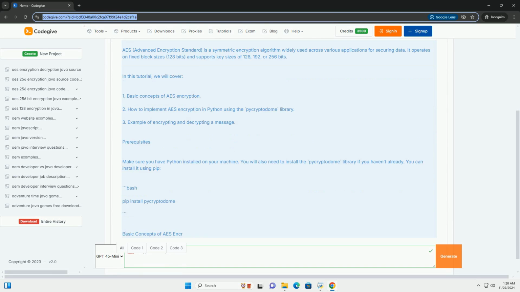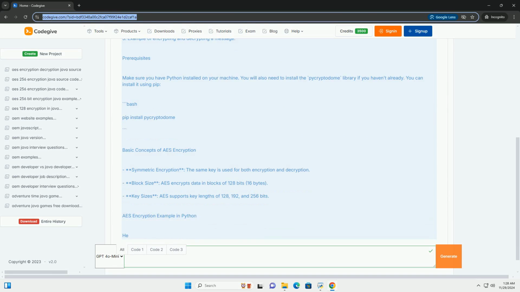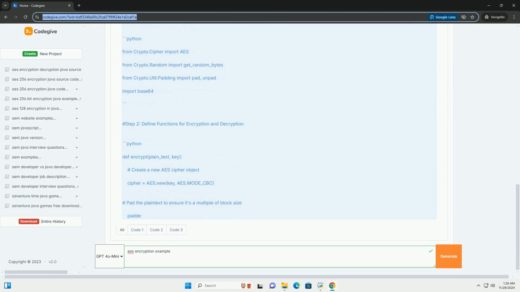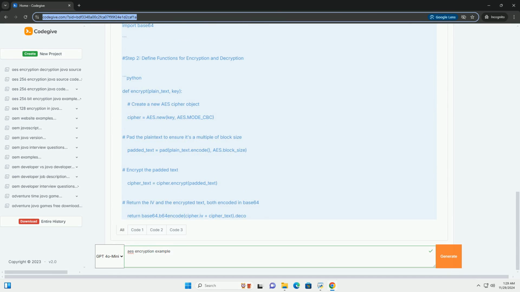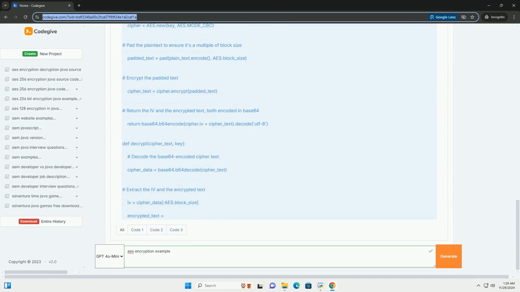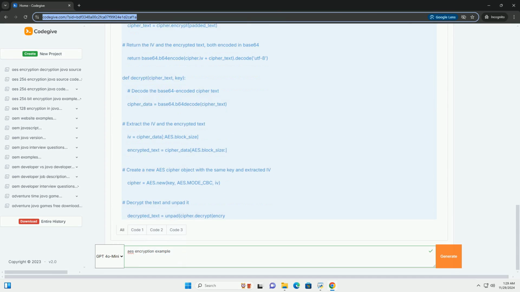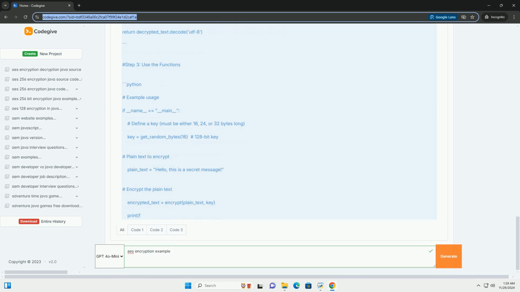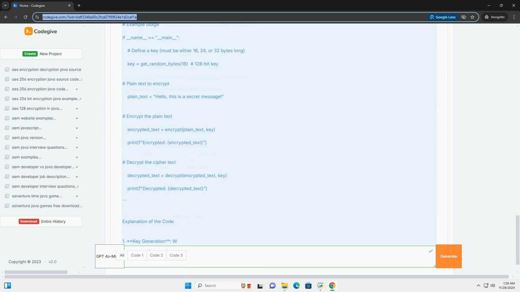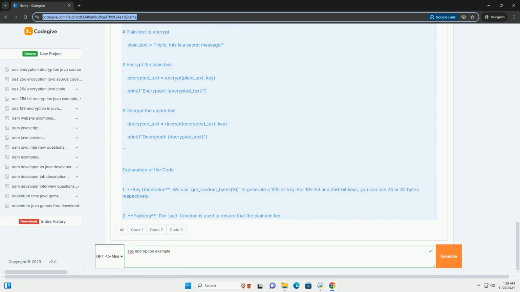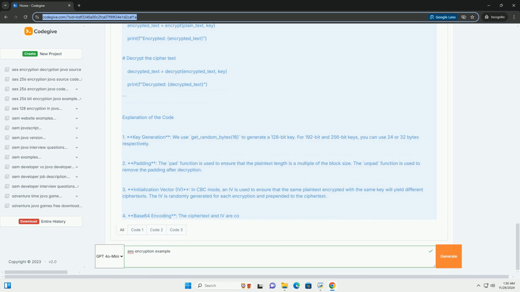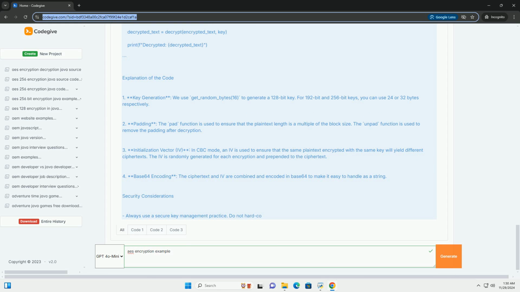AES, Advanced Encryption Standard, is a symmetric encryption algorithm widely used across various applications for securing data. It operates on fixed block sizes, 128 bits, and supports key sizes of 128, 192, or 256 bits. In this tutorial, we will cover: 1. Basic concepts of AES encryption. 2. How to implement AES encryption in Python using the pycryptodome library. 3. Example of encrypting and decrypting a message.